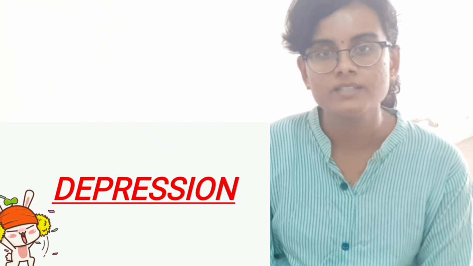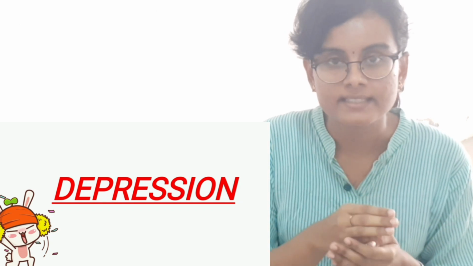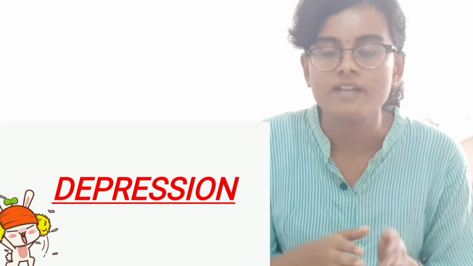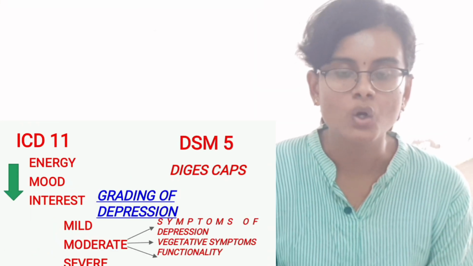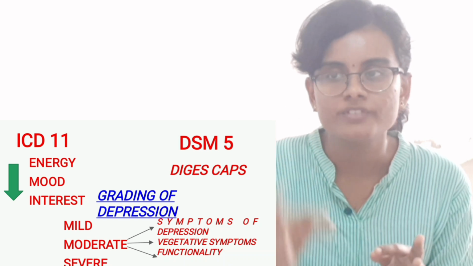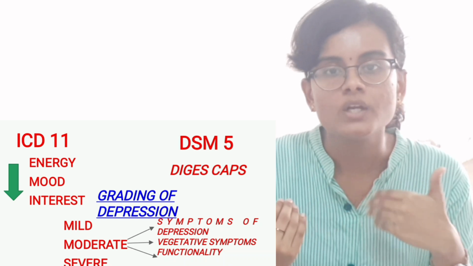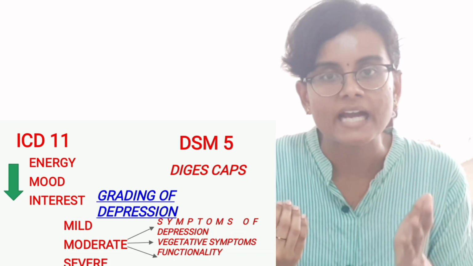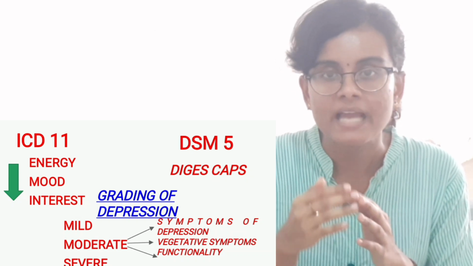Topic is about depressive disorder. It is one of the burdensome problems because of its recurrence, resistance, chronic nature and suicidal ideation. We call it depressive disorder according to ICD level if two clinical features are present out of three features, which include low energy, low mood and loss of interest, which is called anhedonia, that is loss of interest in previously pleasurable activity.